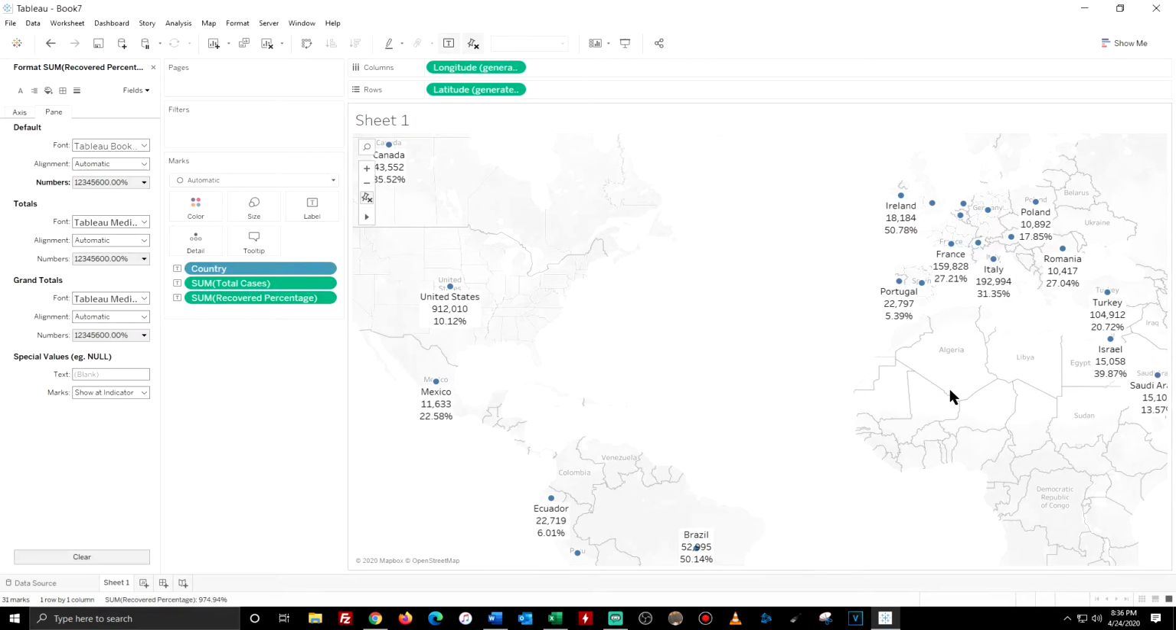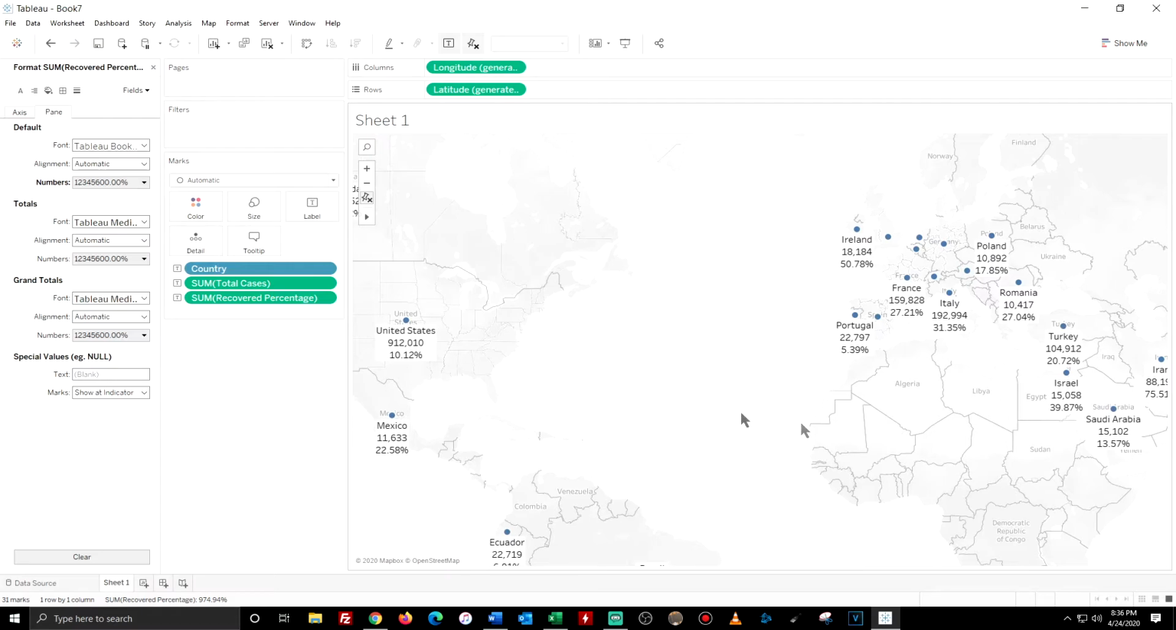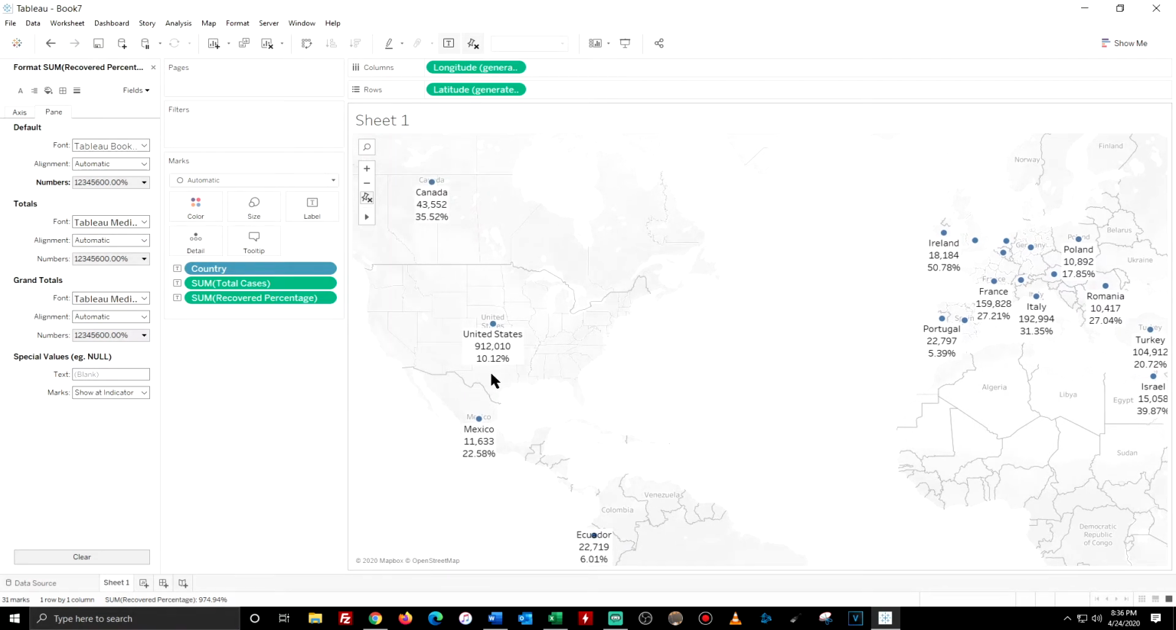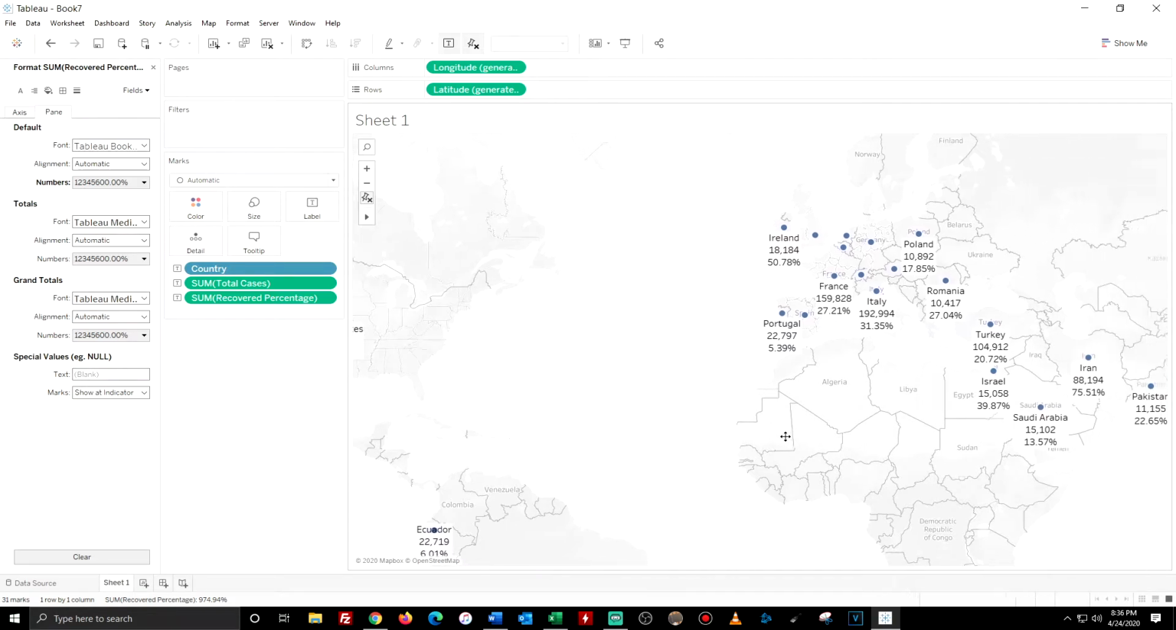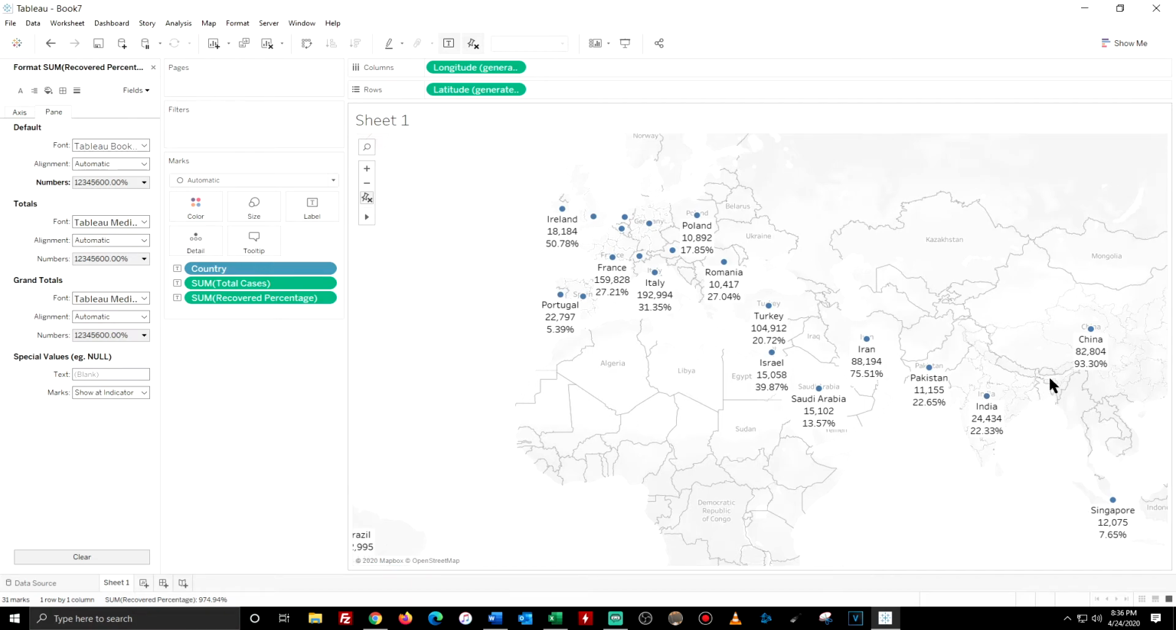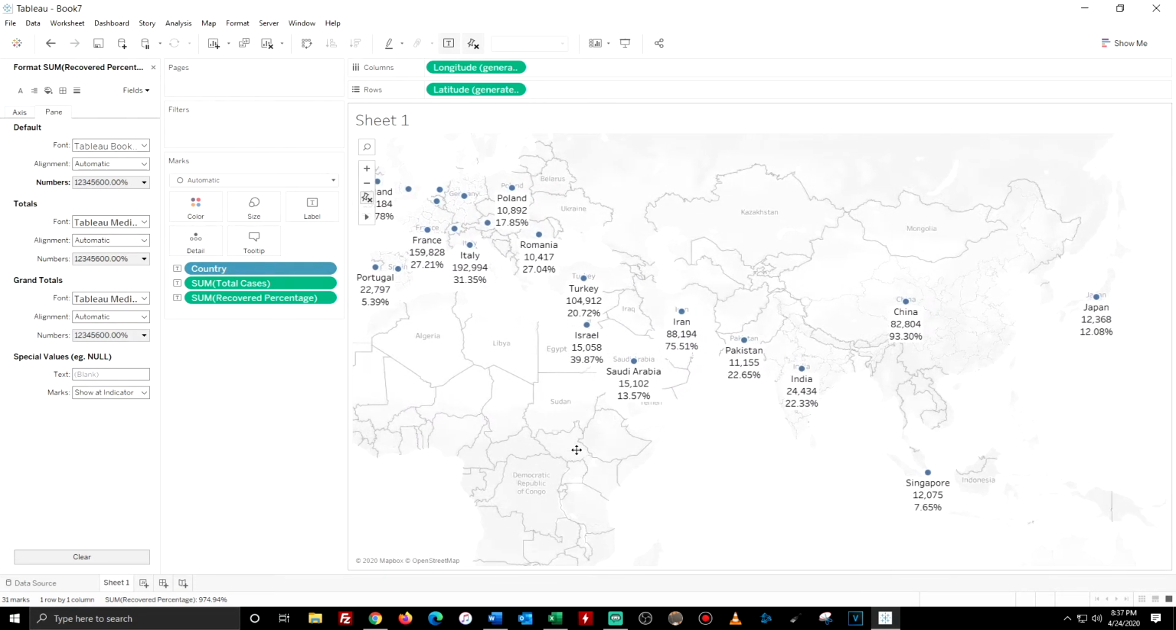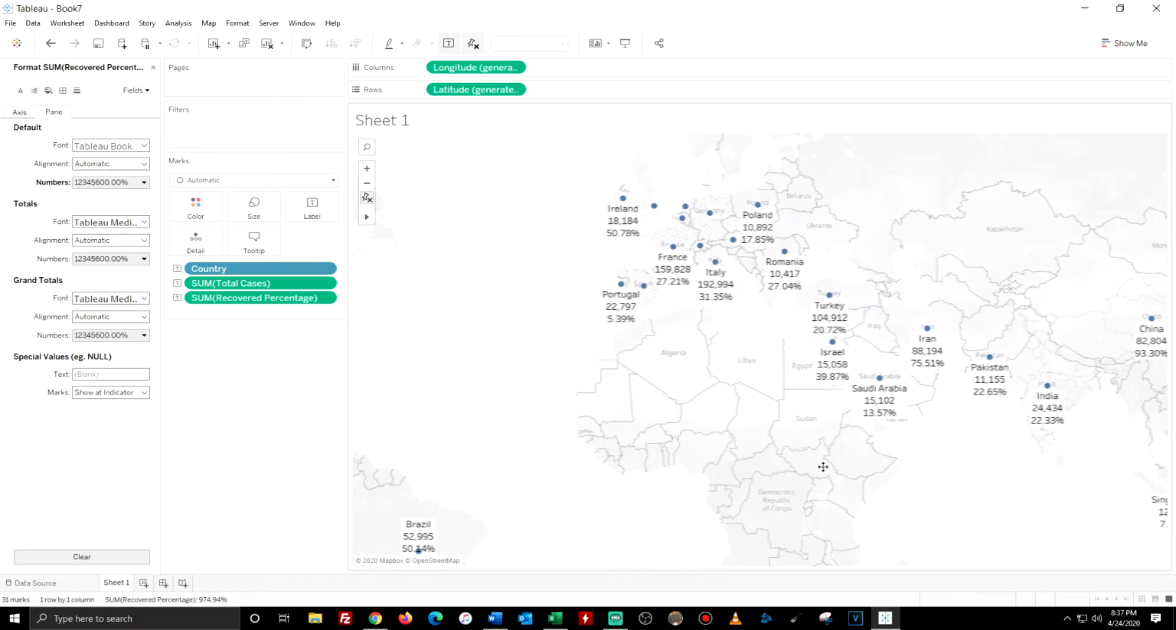So now we can see the percentage of those total cases that have recovered. You see the US has 10% recovered, Canada 35. Let's see China. China was one of the first countries with cases, and wow, they're doing pretty good. They have 93% recovered. So out of 82,000 total cases, 93% have recovered. And then you've got Turkey with 20%, Portugal with 5.39%, etc. So it's a good way to see the percentages of how many recovered compared to the total number of cases.